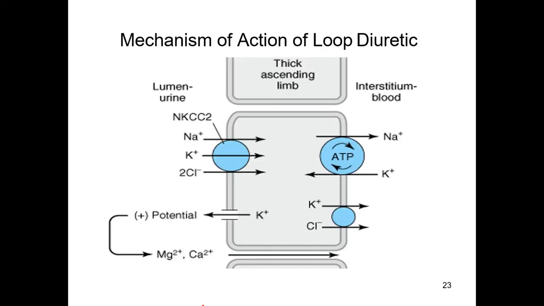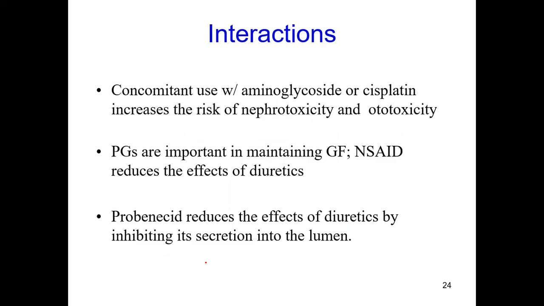So this is how it acts at site number 2, the thick ascending loop of Henle, where there are sodium, potassium and chloride symporter systems, two or more ions moving in the same direction. Later sodium is exchanged with potassium, and other ions like magnesium can also be excreted. In this way they increase natriuresis and water excretion. Along with that, potassium excretion also takes place, which can cause hypokalemia also.